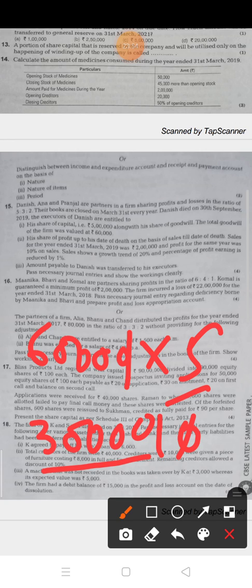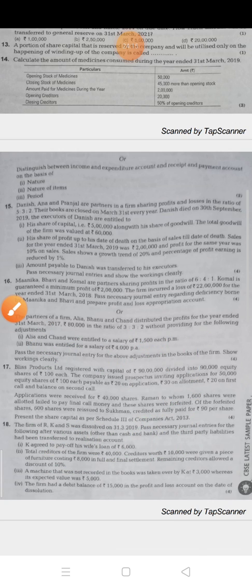Okay. Now the next is we will give Danish the suspense profit till the date of his death. So his date of death is 30 September. It means up to 6 months, so up to 6 months we have to find out the profit. Now how will we find out the profit? See, sale for the complete year is given, 2 lakh, and profit for the same year is given, 10% on sale.